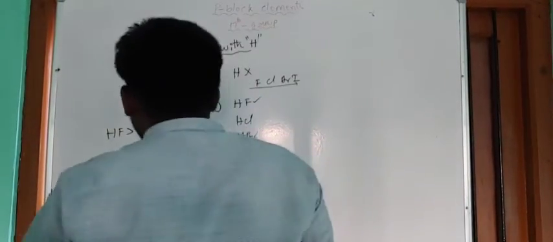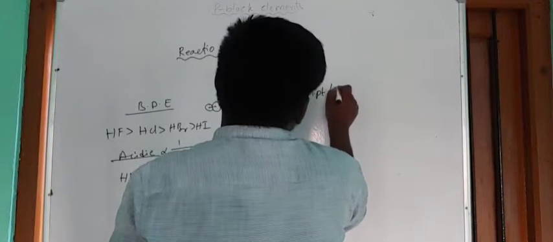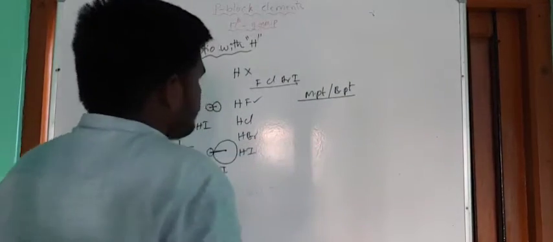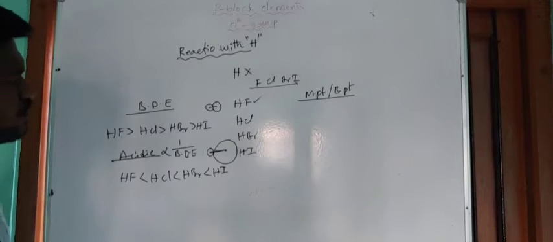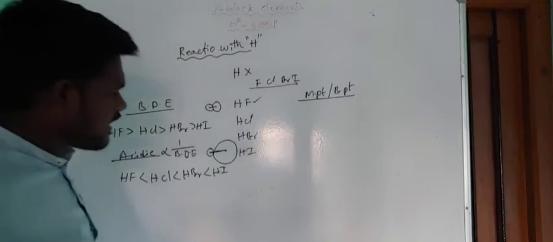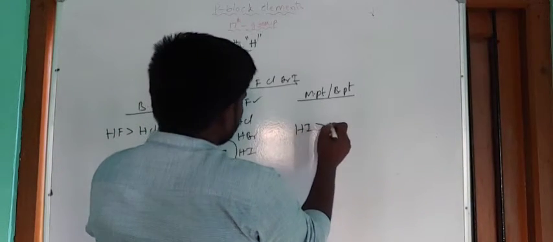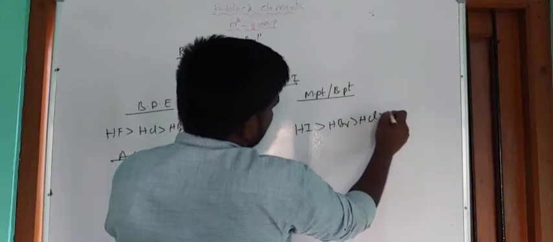melting and boiling points. You know that when size and mass increase, melting and boiling points also increase. So for HI, we can expect that HI has higher melting and boiling points than HBr, and then HCl and HF.